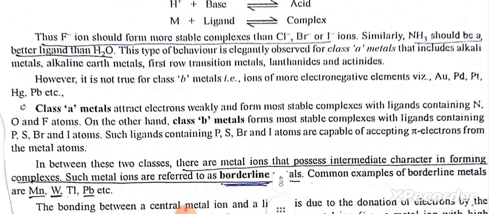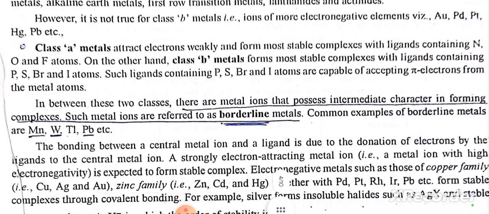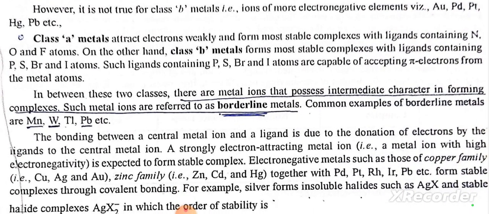On the other hand, class B metals form more stable complexes with ligands containing phosphorus, sulfur, bromine and iodine atoms. Such ligands are capable of accepting pi electrons from the metal atoms.